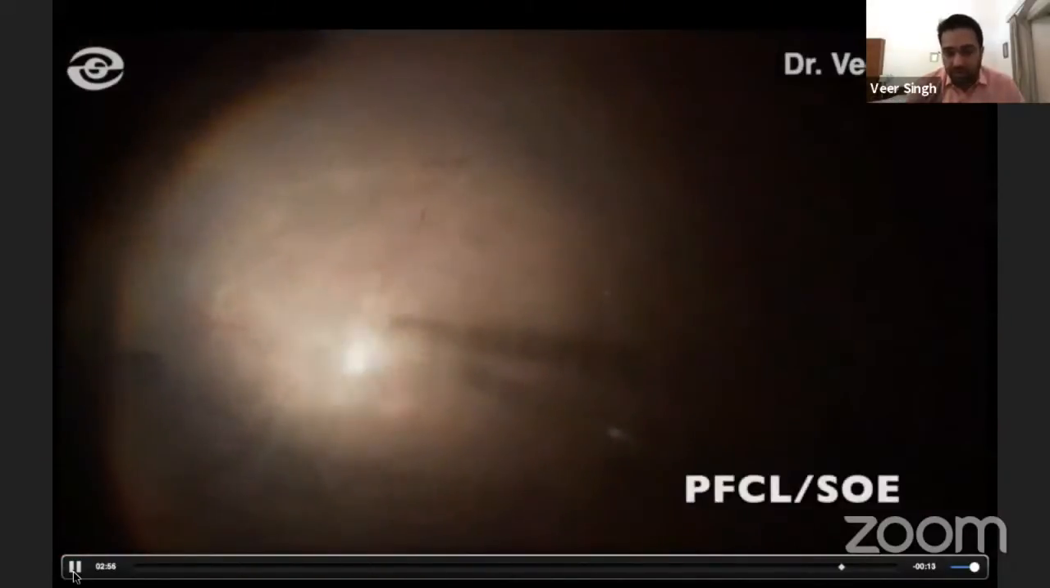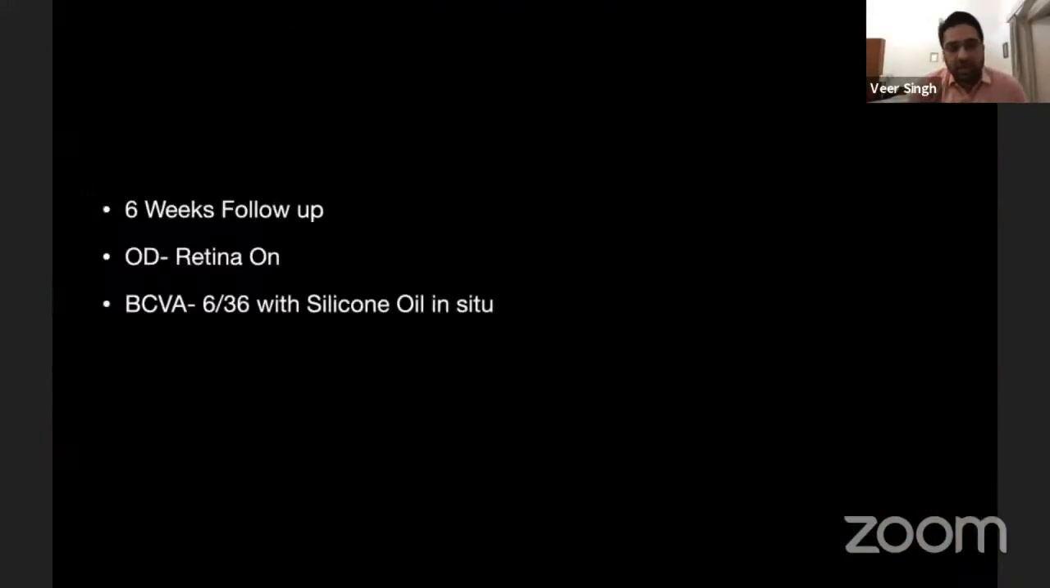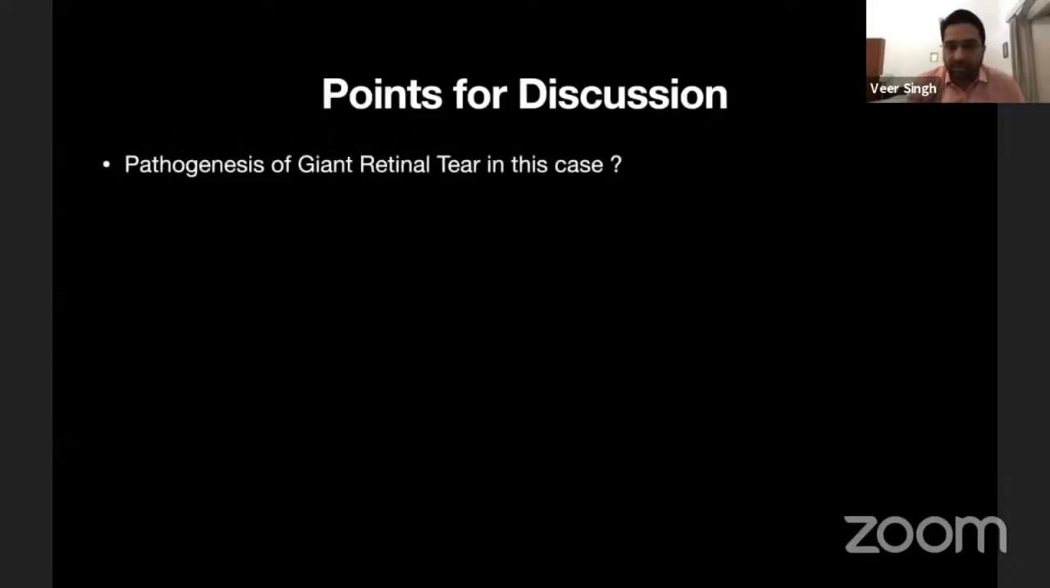And again, a buckle was also put in this case because I didn't know what to expect inside. An encircling band, 240, was put, and a PFCL oil exchange was done to attach the retina. So at the 6 weeks follow-up, the retina was on, and the best corrected visual acuity improved to 6/36 with silicone oil C2. So the main idea of this presentation is to discuss the things here.